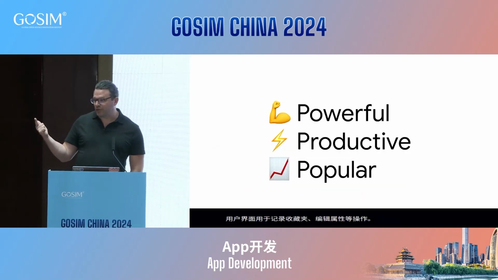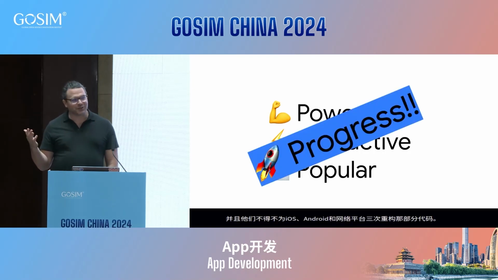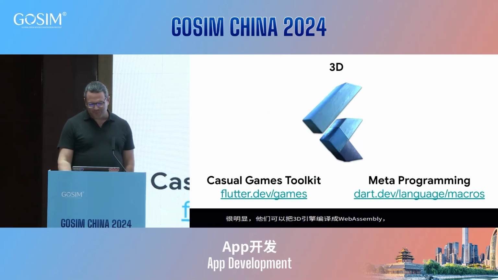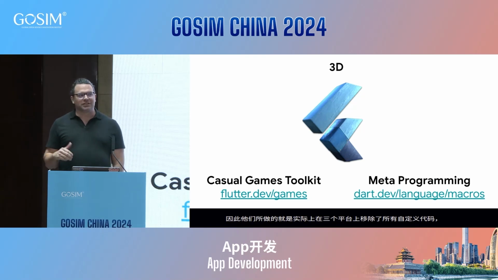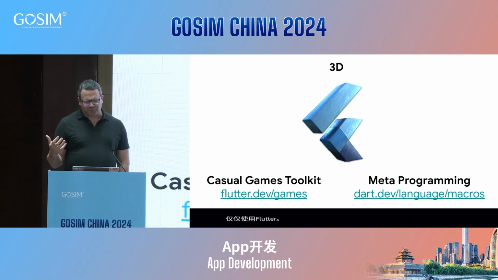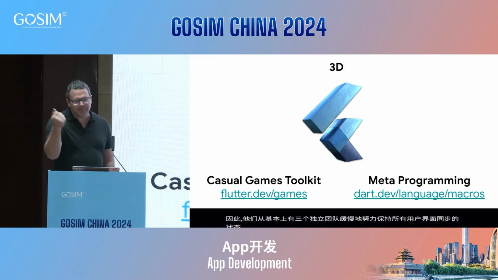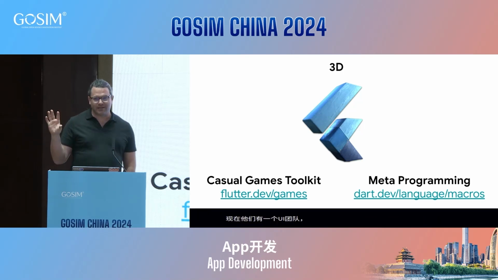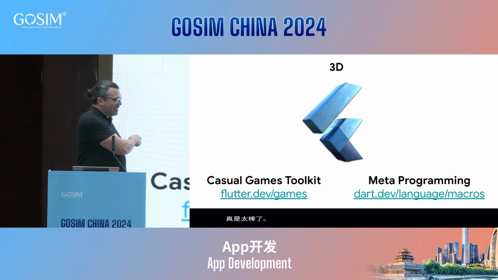So I talked about powerful, productive, and popular. But again, trying to keep my talk short, half an hour, doing an introduction is really hard. So there's a bunch of things I really wanted to talk about and just didn't have the time. 3D support is coming, and actually I recommend you go just Google for Flutter 3D. A bunch of the work we're doing with our Impeller engine is enabling great support for doing 3D stuff. There's, I forget the name of the package. Find me later, I can tell you. Doing some amazing things with 3D. Right now this works on mobile and desktop, and we're having some discussions about getting it working on web, which is super cool.